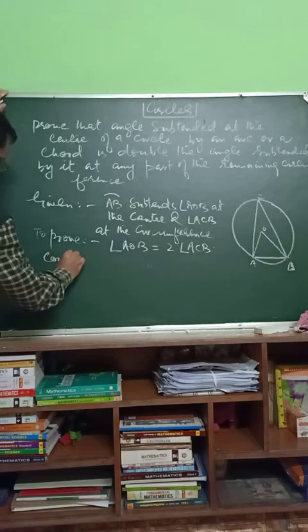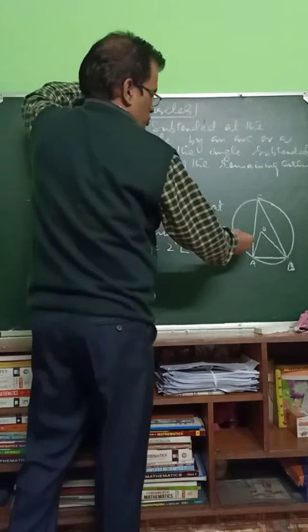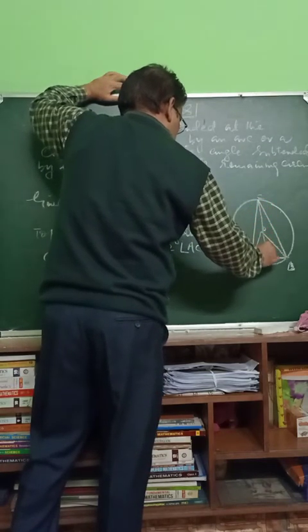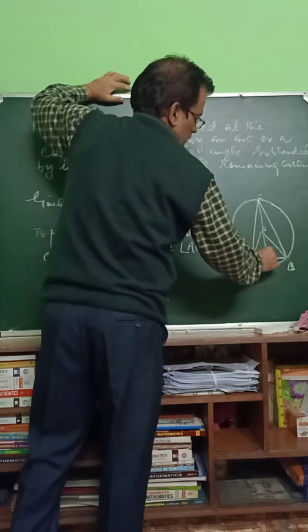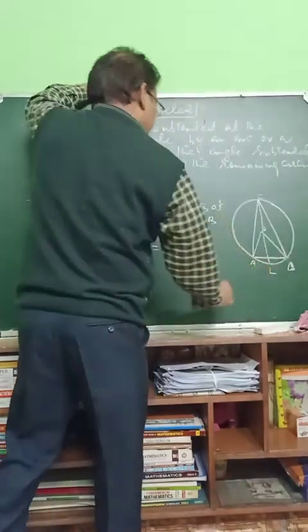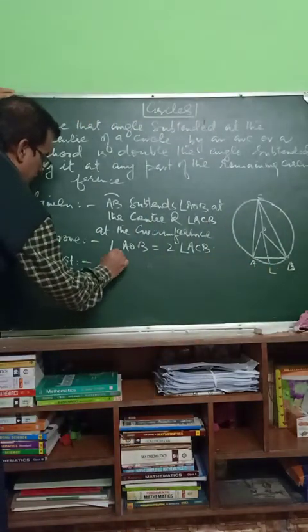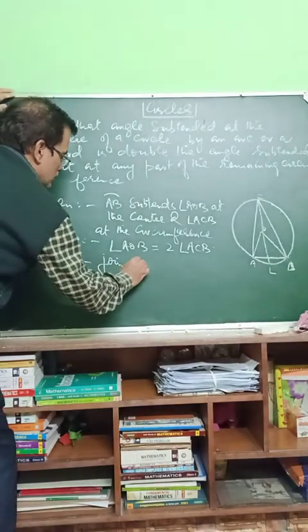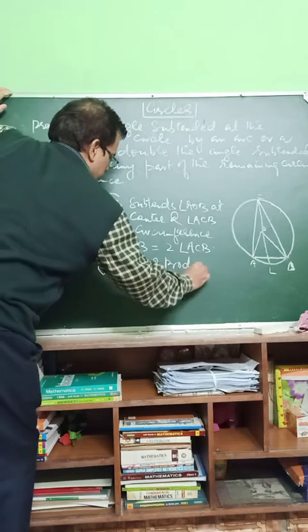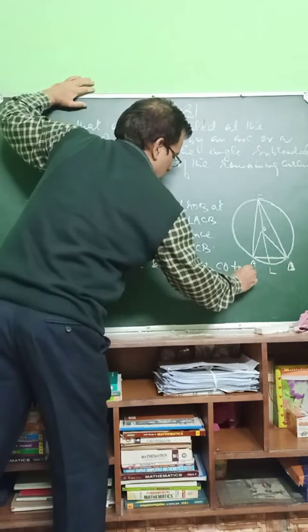Construction: let us join C with O and produce it to meet the circumference at L. Join OC and produce CO to L.